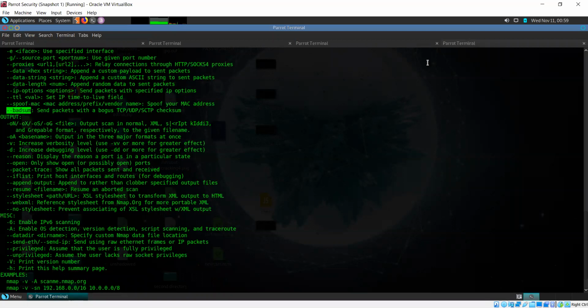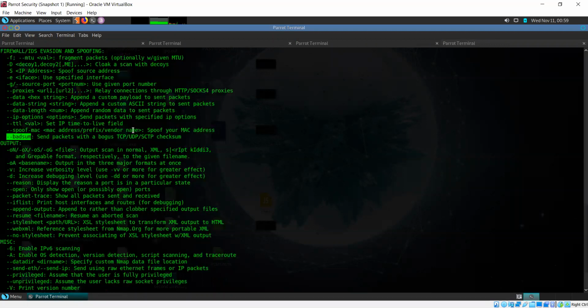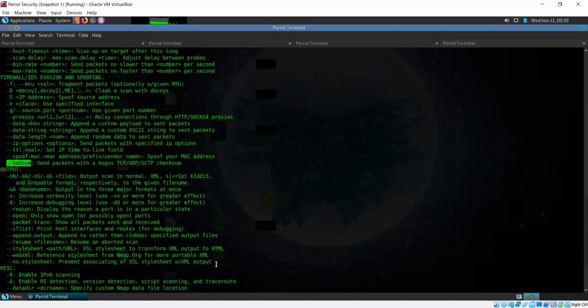Sir, when you scan a reverse proxy, how does that work, sir? If a website is behind a reverse proxy, how to scan that website? Is there any way to scan? Are you able to access the website normally? Yeah, normally I can access. I just need to scan for open ports and closed ports in that website.